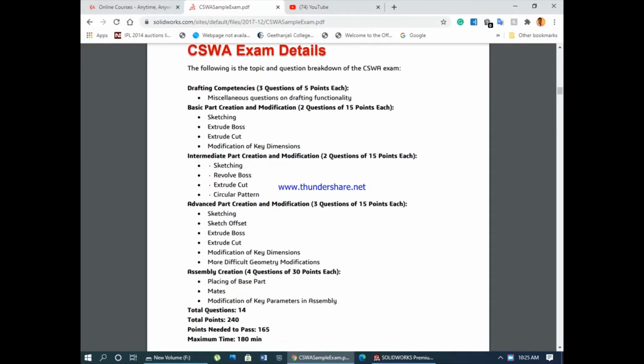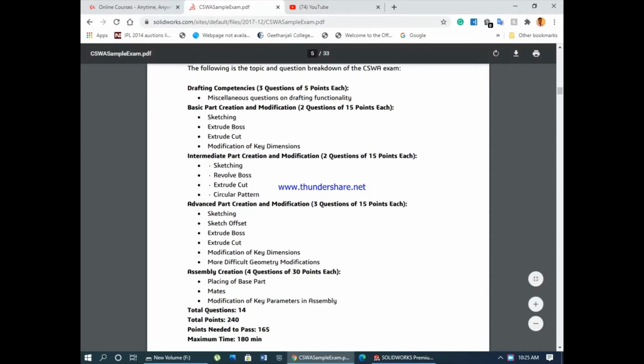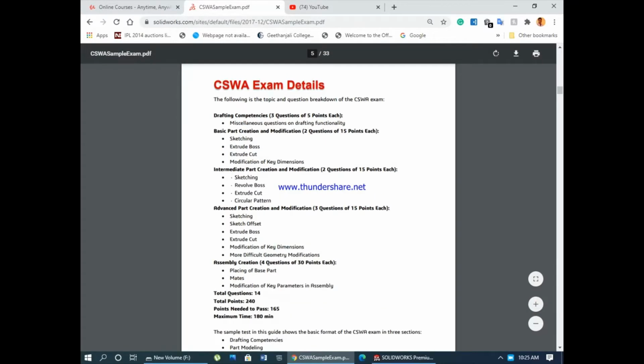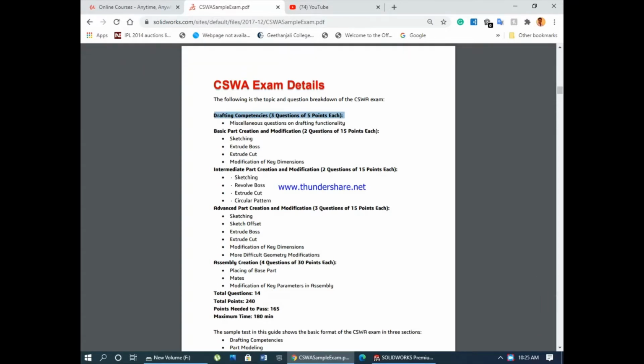The first part will be drafting competencies. These are 3 questions having 5 points each. They are basically choose-the-correct-answer, random questions on SolidWorks. Miscellaneous questions will be asked from the SolidWorks software. If you want to get this PDF, I will give a link below in the course, and you can also simply type CSWA on Google, you will get it, no problem.